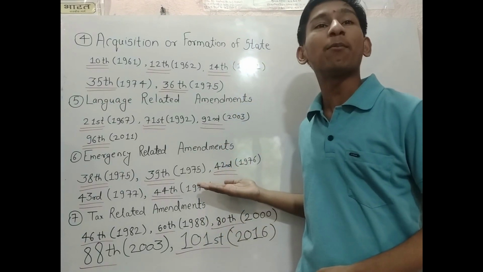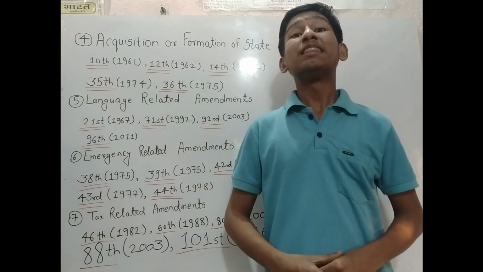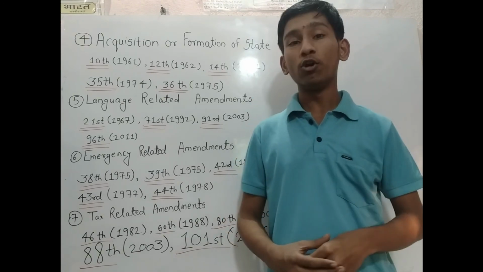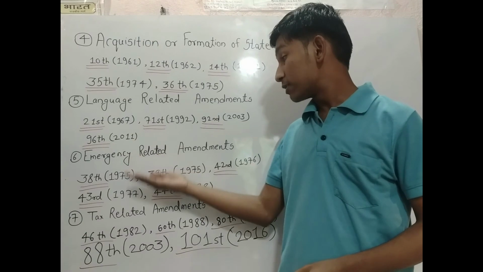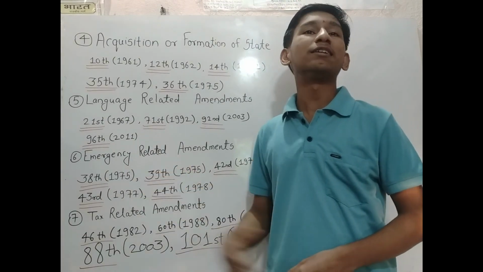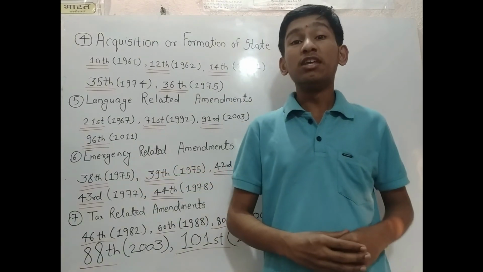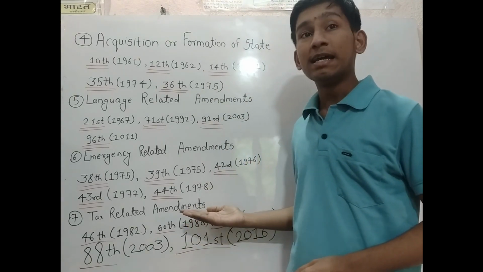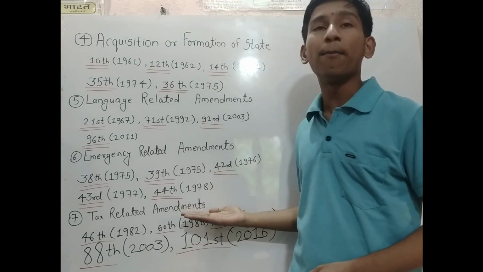Actually, the 42nd Amendment Act, which is also called the mini constitution of India, we will discuss in a special video, but for today these are all the emergency-related amendments, or the amendments in the period of emergency. And the seventh category is regarding the tax-related amendments.